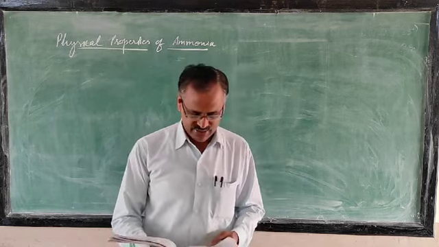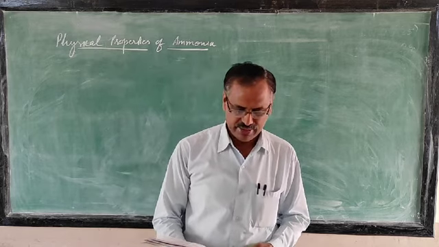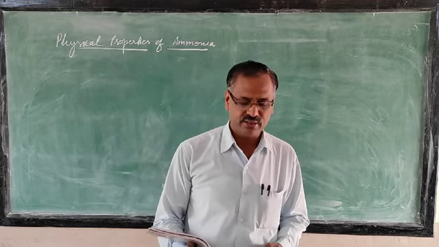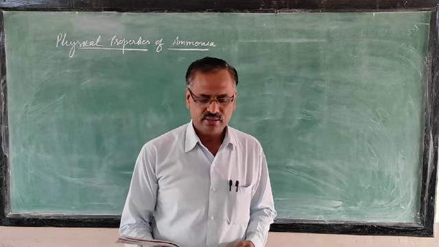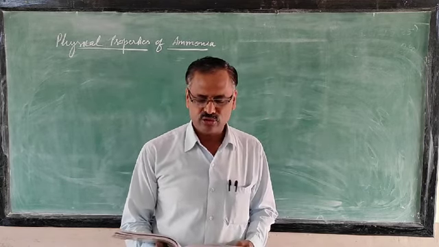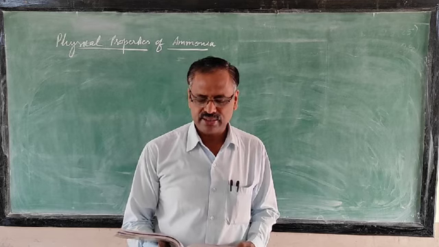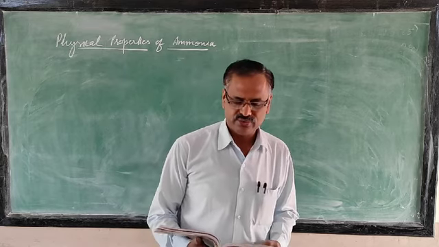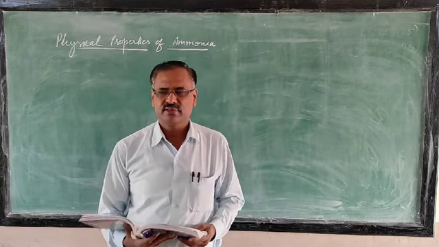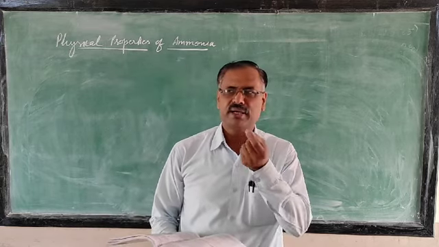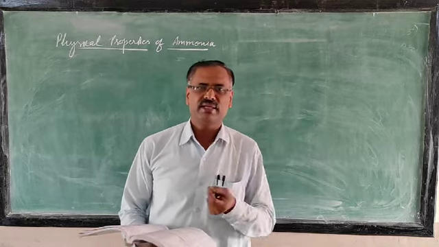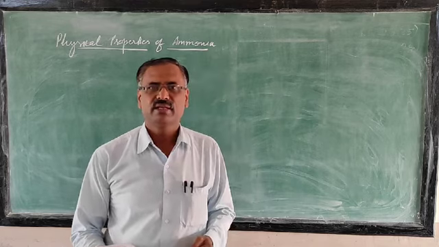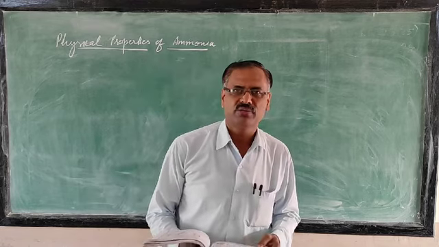So all of you please take page number 170, physical properties of ammonia. Just to see color, odor, taste: colorless, strong pungent smell, slightly alkaline taste. Since the basic nature is there, that's why you are getting an alkaline taste. Just keep one particle of slate knife on your tongue, the same taste you will get if you smell or take ammonia.